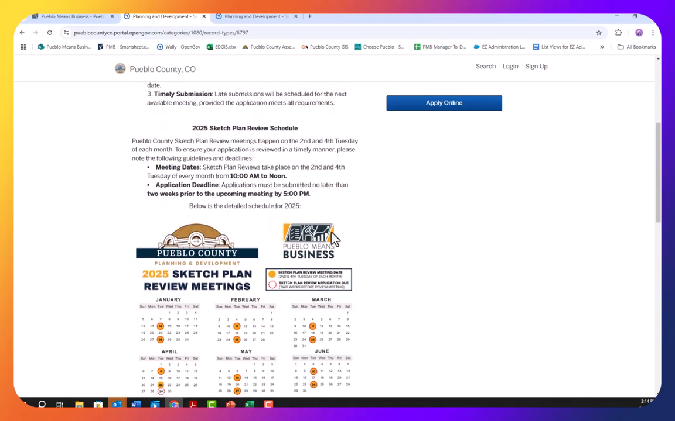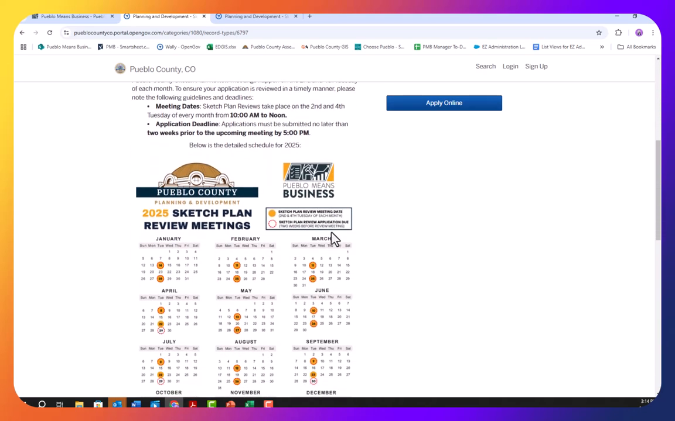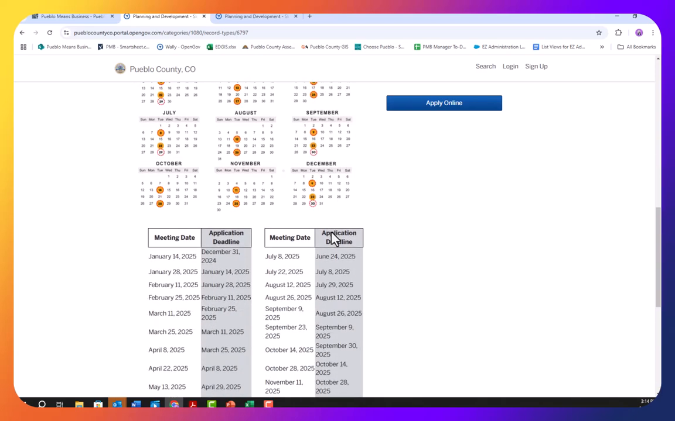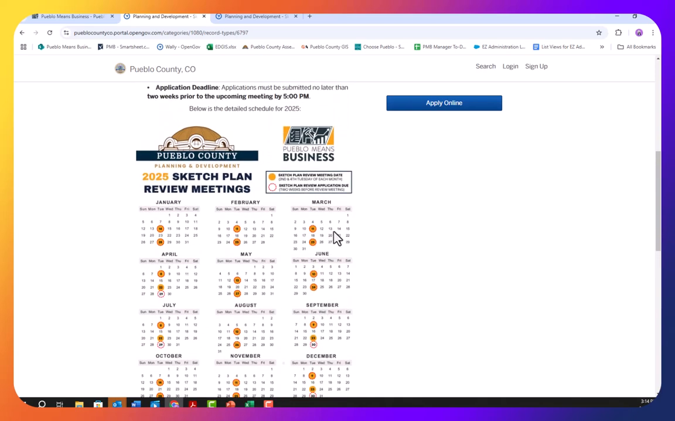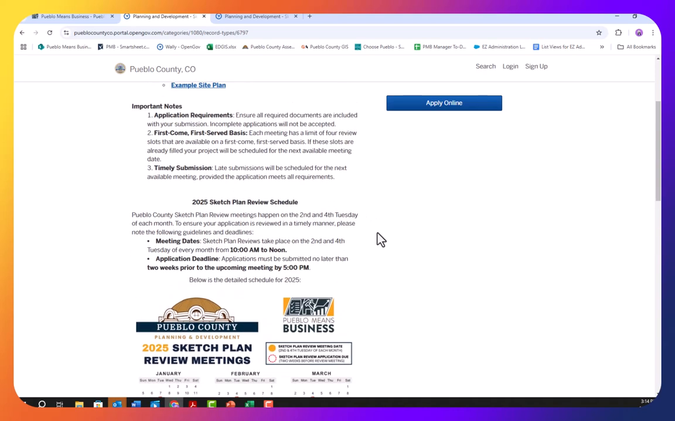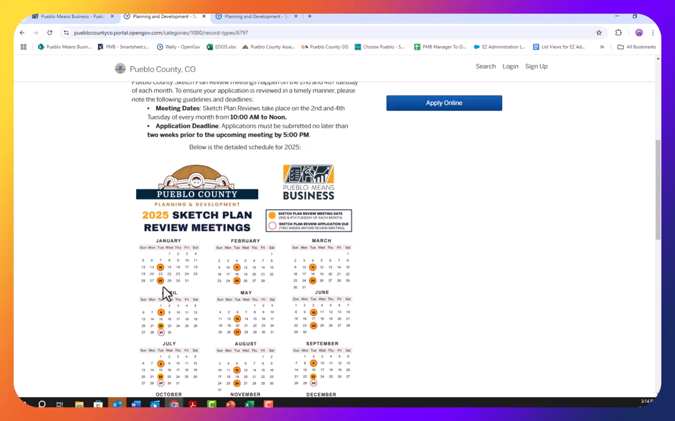Further down in the page, you can also find the calendar showing when all the sketch plan review meetings are happening. Just note that sketch plan review meetings happen every second and fourth Tuesday of each month, and an application for that meeting is due 2 weeks prior to the meeting. If the meeting is happening on January 28th, you would need to submit your application by January 14th, etc.